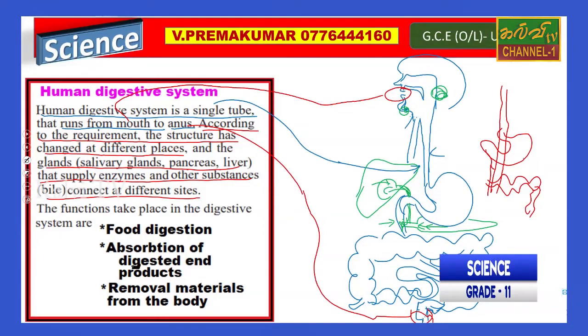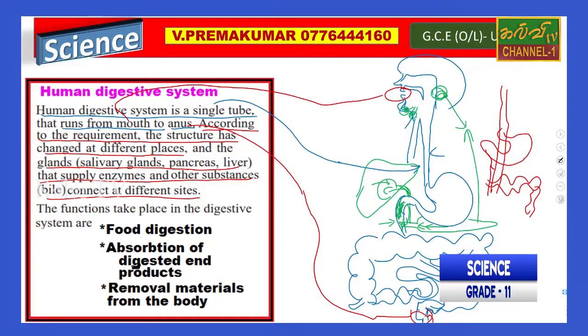Anyway, they have mentioned here also there are glands. I have mentioned the glands in green color, the salivary gland. So these kinds of glands are attached to the digestive system, right? Mostly the saliva and the pancreas, and we have found some juices, enzymes, which are secreted into the duodenum and also the small intestine.